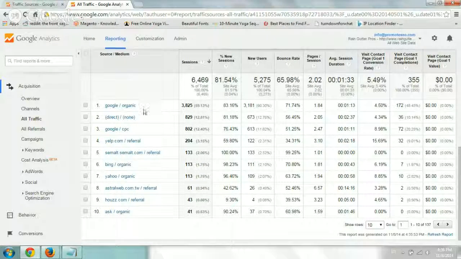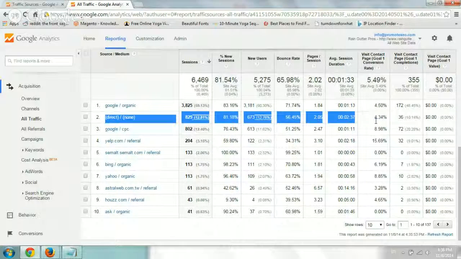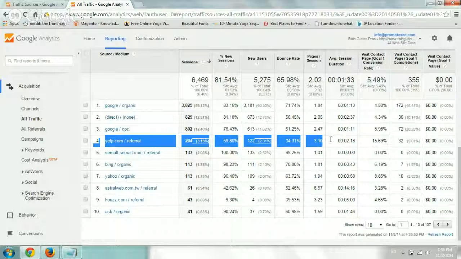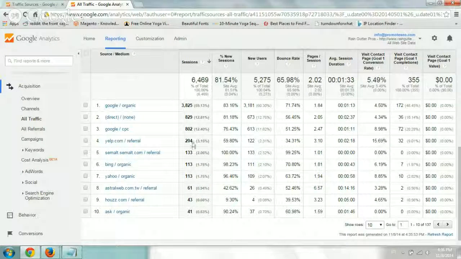Okay. So here you can see direct none. These are people who typed it in. Google CPC, Yelp, for example. Maybe you're running advertising on Yelp, or maybe it's free. You can see that Yelp is a great one, right? There were 3% of our total visits. There are 200 visits. Out of the 200, 32 went and converted for us. That's a huge number. If you can notice, the average of the entire site is 5.5%. Yelp is just a monster. So what that means is maybe we need to up the ads. Maybe we need to add more content, optimize our Yelp page better, and increase it.